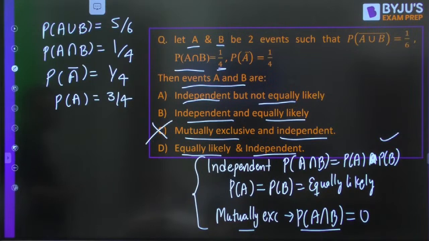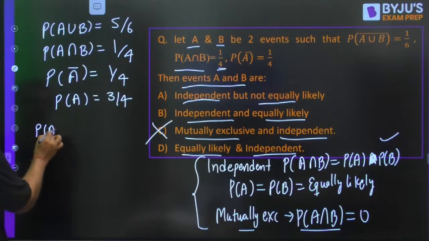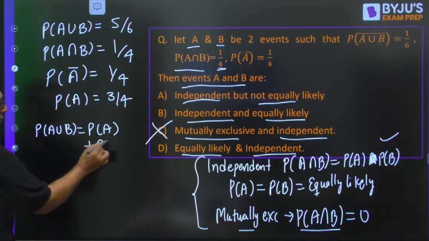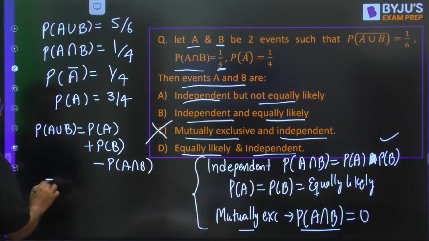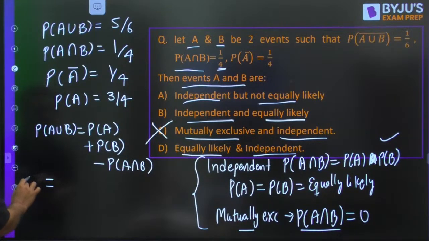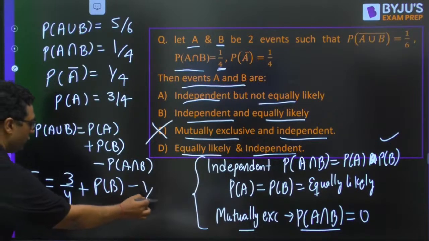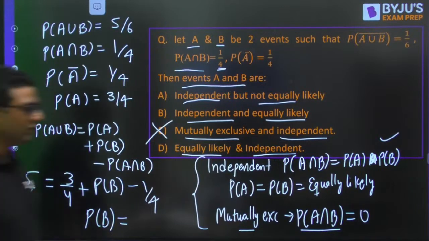Very good, Vineet. So if you will see, probability of A is 3 by 4. If you write probability of A union B as probability of A plus probability of B minus probability of A intersection B. So probability of A union B is 5 by 6. Probability of A is 3 by 4. Probability of B is not known to us. Intersection B is 1 by 4. From here you will get probability of B. Can you tell me probability of B from here?